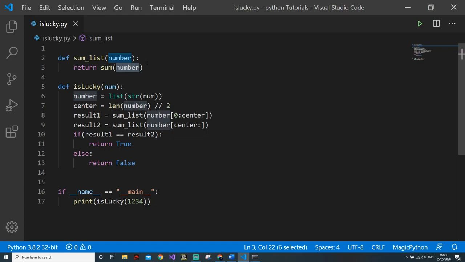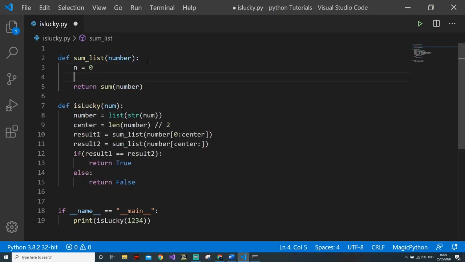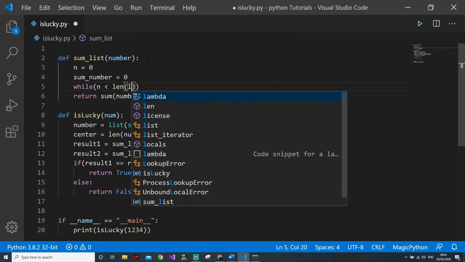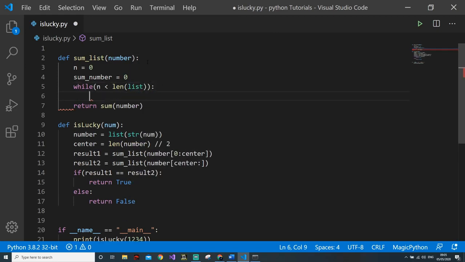So what we will do here is a pretty simple thing. We will use a while loop as we did before. So n is equal to 0, then sum of number is equal to 0, then while n is less than the length of list. I can use an element-wise loop as well, but I prefer to use a while loop because I feel it is easy to do.